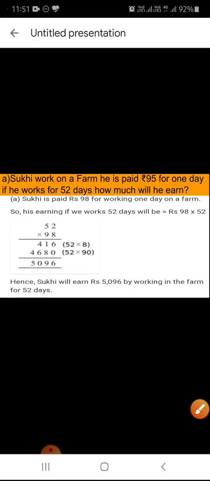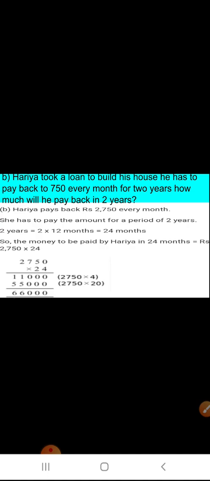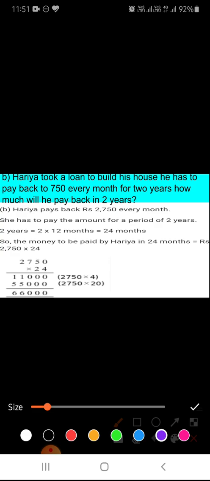Let's move to the next question. The next question is, Haria took a loan to build his house. He has to pay back 750 every month for 2 years. How much will he pay back in 2 years? Means Haria took a loan to build his house. Now he has to pay back rupees 2000.